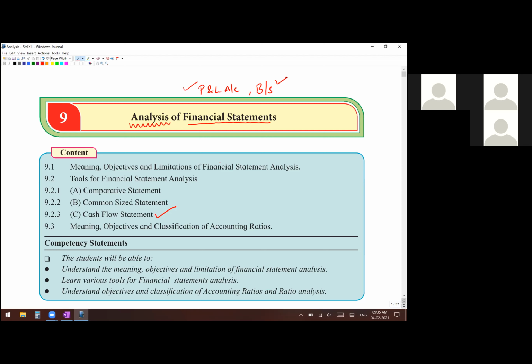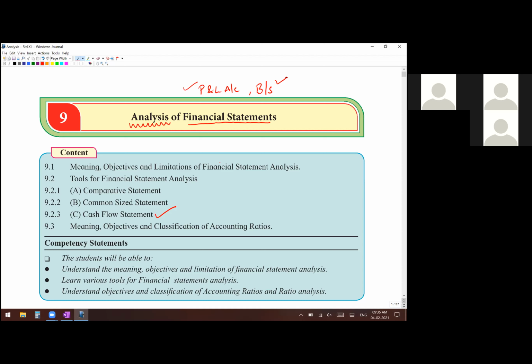Now, multiple ways of analysis are there. We are going to see this chapter is divided into multiple parts. Further, 3 or 4 parts are there here. But to start that analysis, firstly, what you have to do is prepare your financial statements in a form where you can do such analysis. For that, slightly the balance sheet and P&L which you have been studying is going to change. Not the knowledge used to prepare, that is going to be the same. It's only the way of presentation of both these statements that is going to change slightly.